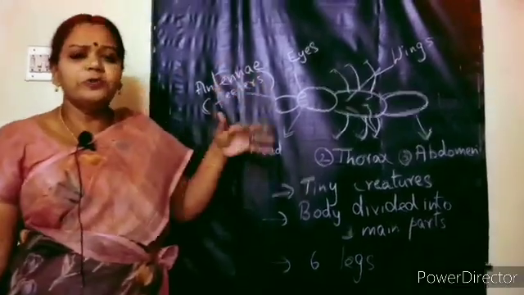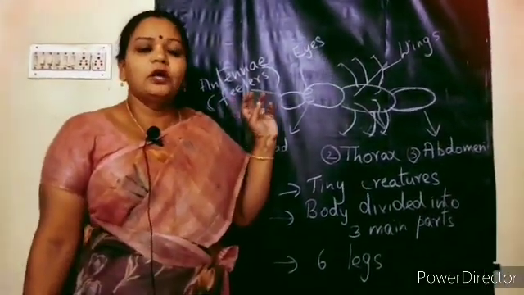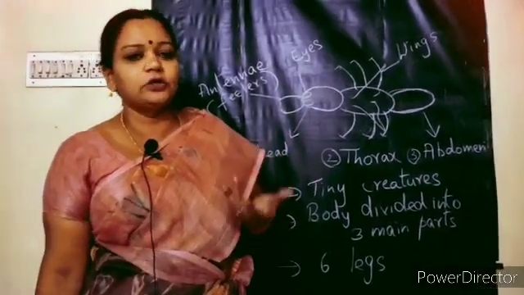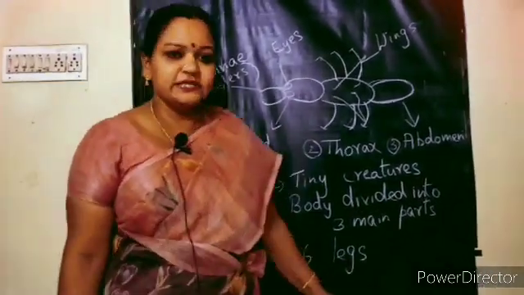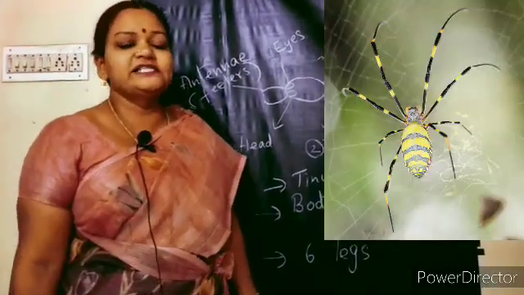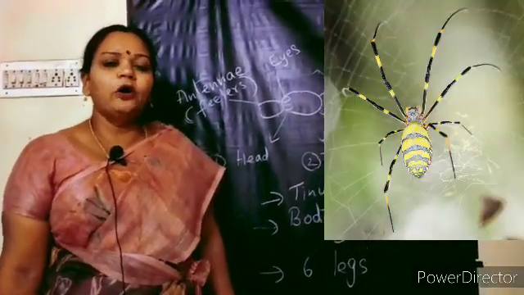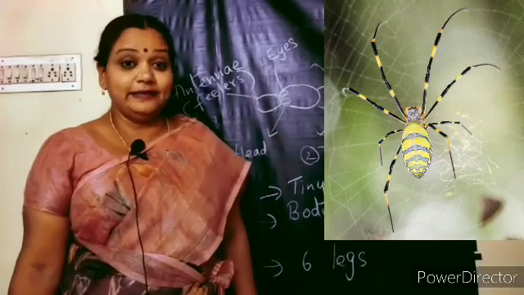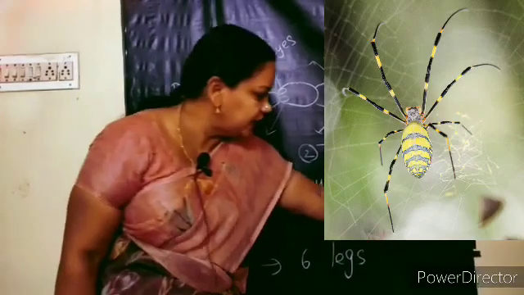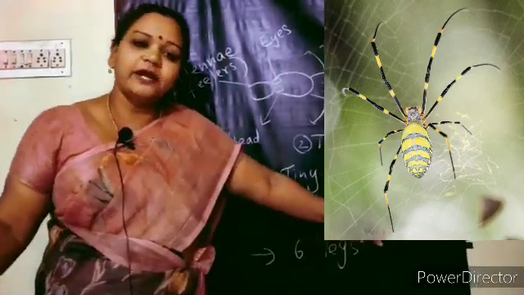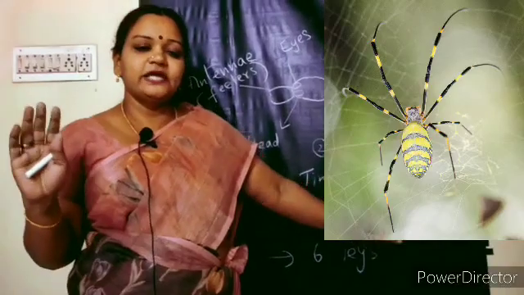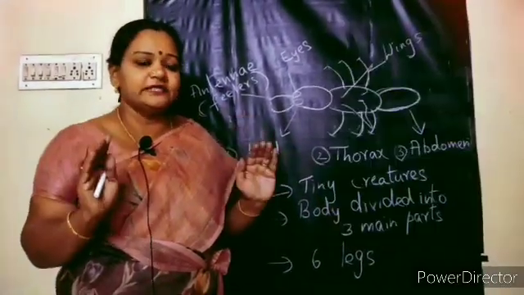Yes, children. So now so many names we wrote, right? Sometimes we will have a doubt whether a creature is an insect or not. Even when we talk about the 6 legs, you might be thinking about a spider. Is a spider an insect or not? How many legs will a spider have, children? 8 legs. No. So a spider is not an insect. An insect will have 3 main parts, a spider will have 2 main parts only. So that you don't get confused, spiders don't come under the insect group.